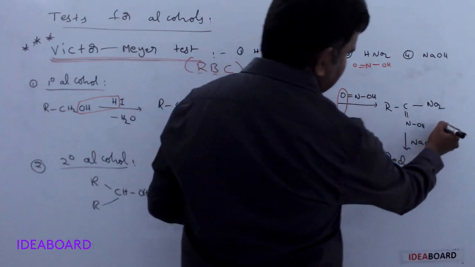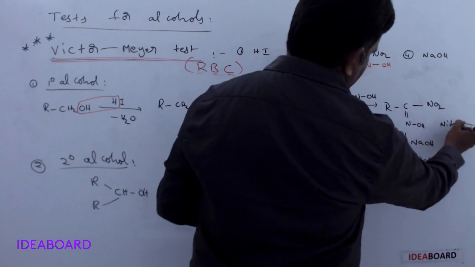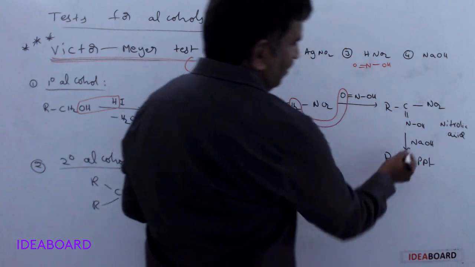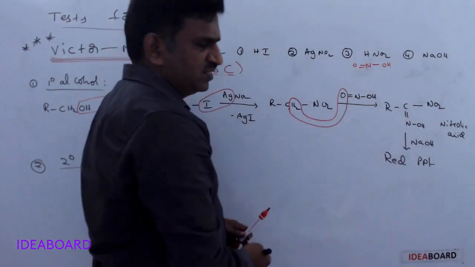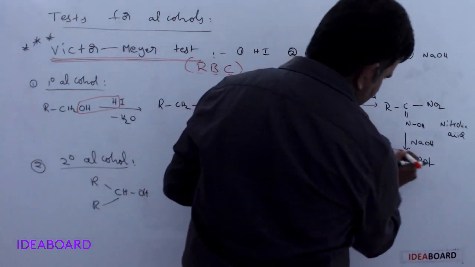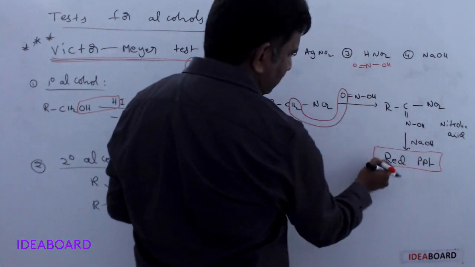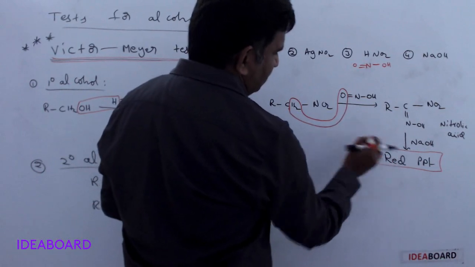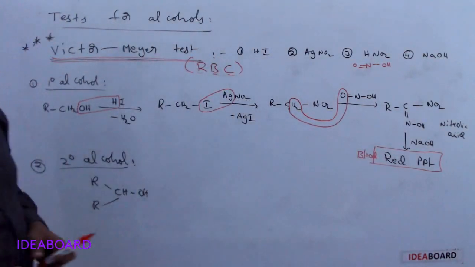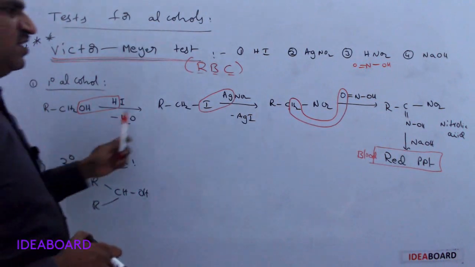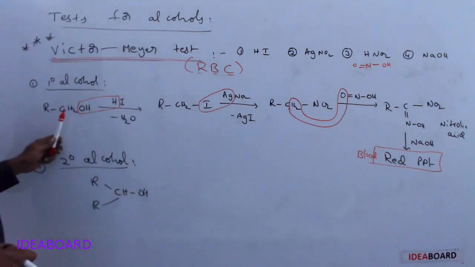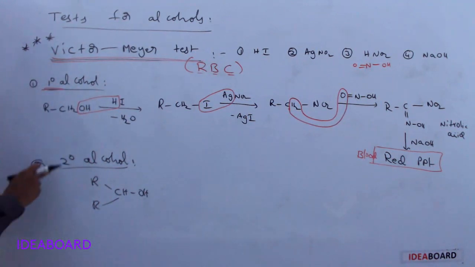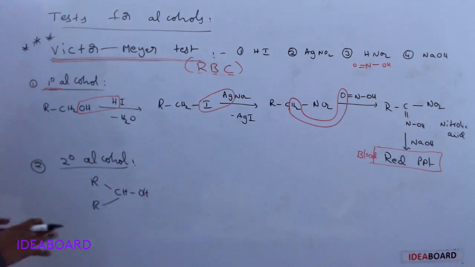This nitrolic acid, on further reaction with sodium hydroxide, gives a red colored precipitate. Please remember, some books may say blood red or red colored precipitate. A red colored precipitate confirms a primary alcohol. This is the primary alcohol test. Suppose there is a secondary alcohol, what happens?